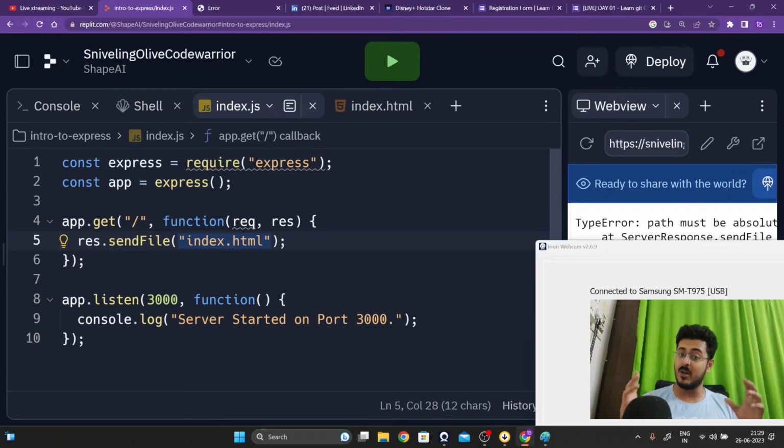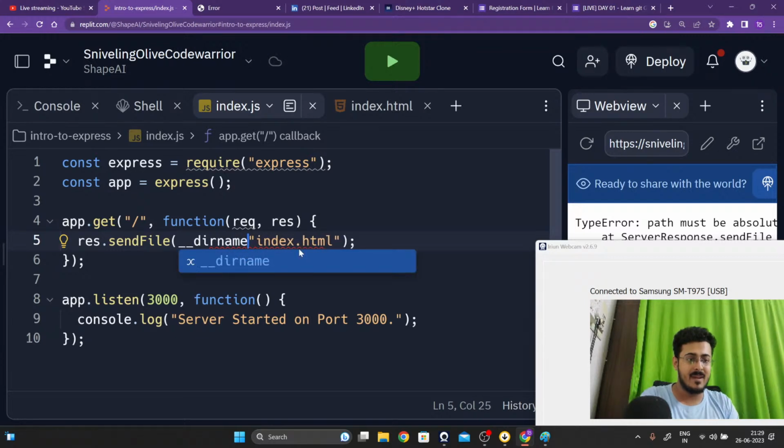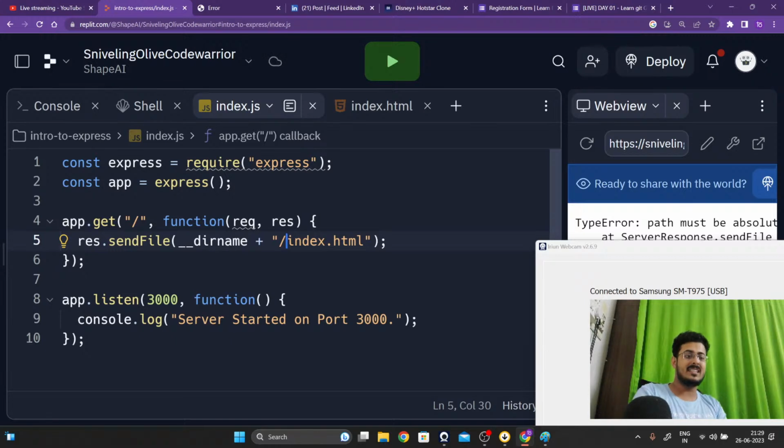Please try to understand this, guys. You are now working upon a server. This is not your local computer. You are actually working upon a server right over there, guys. So it does not know where this file index.html is present. It has no idea about it. So we need to provide it the exact path to index.html, guys. And to provide that path, we are going to use your __dirname plus your /index.